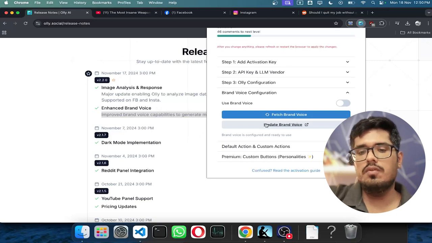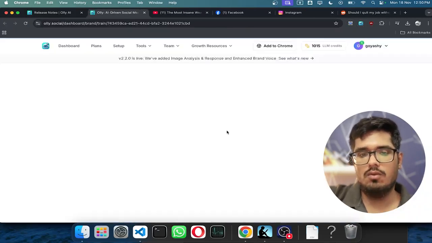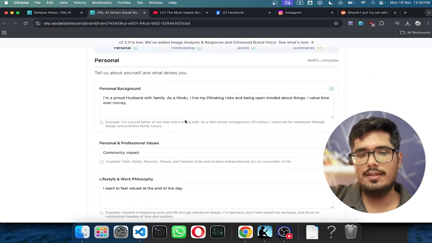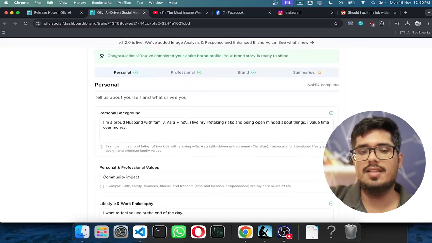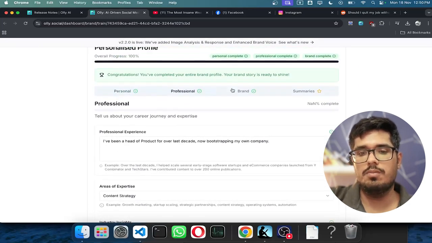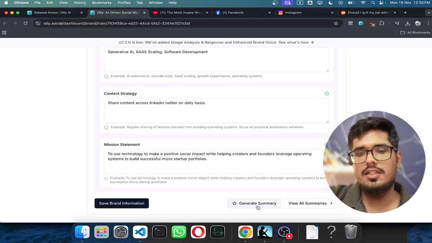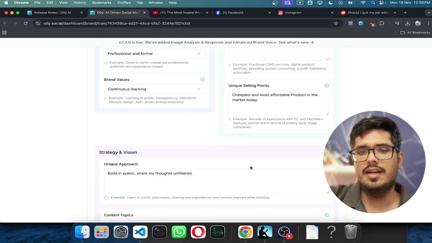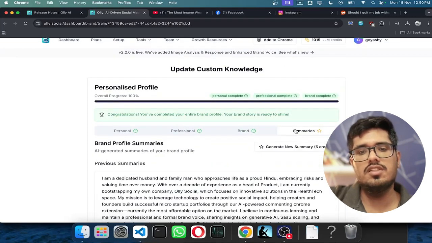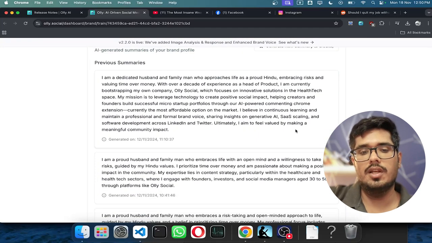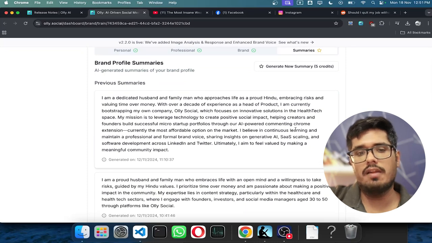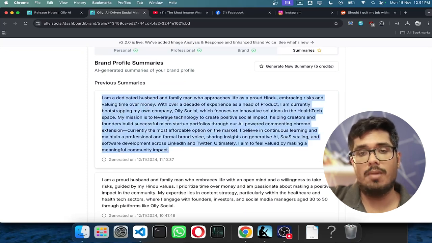So to give you an overview, essentially when I go to update brand voice, it brings me to a UI like this. Now this UI will accept a bunch of different things around personal, professional, and brand, and then you can go ahead and click on generate summary. This is very, very important for us, for you to create a high level summary of your profile, which we will use in order to generate human-like output and more contextually relevant output. So you can see this is the summary that was generated for my product or my profile.